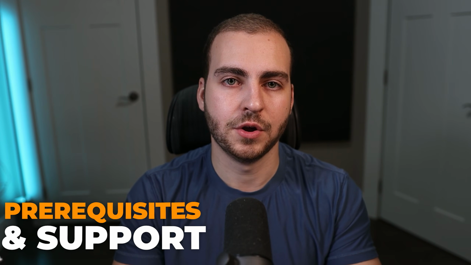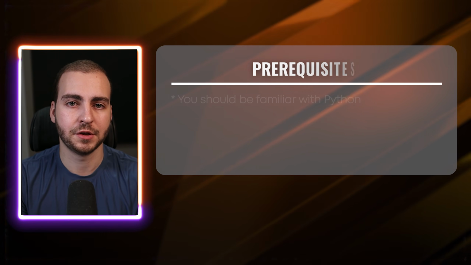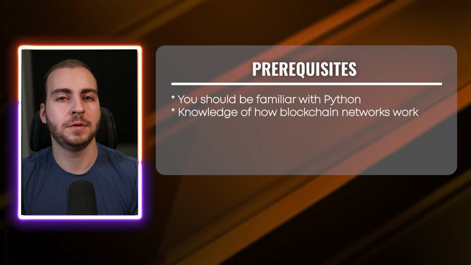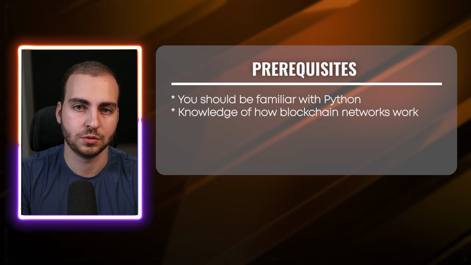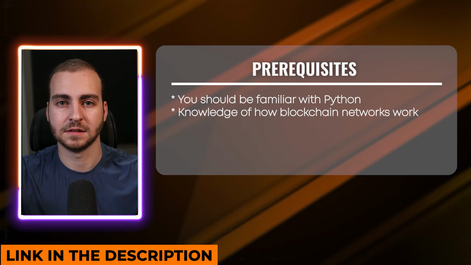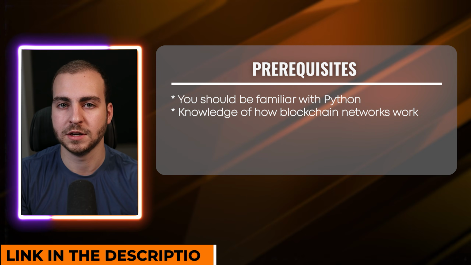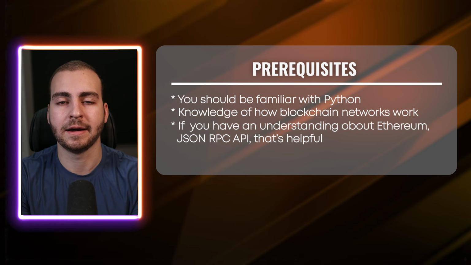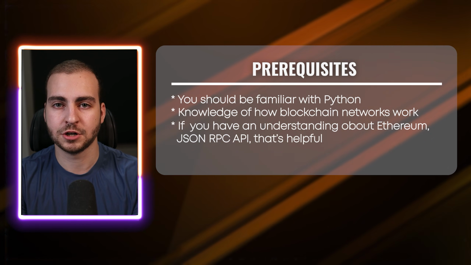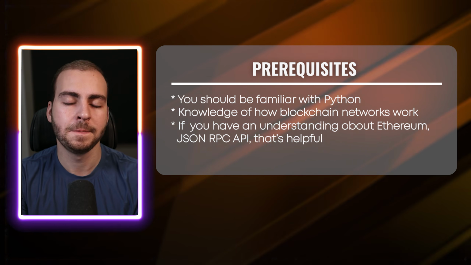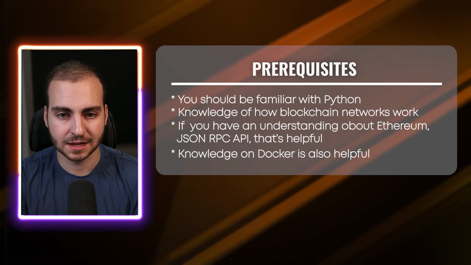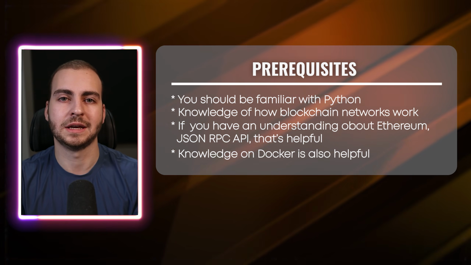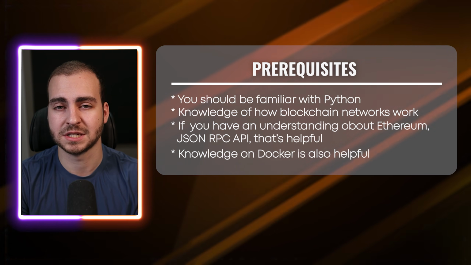Now, just as a last few notes here, some basic prerequisites for the rest of this series, because in the next video we're actually going to get into some setup and code. You should have some familiarity with Python. You should have a little bit of knowledge of how blockchain networks actually work. If you don't, I will leave a link in the description to a series that can teach you everything you need to know. If you have any understanding of Ethereum's JSON RPC API, that's going to be helpful. If that's a bunch of gibberish to you, don't worry, you'll still be able to follow along. If you have any experience with Docker, that's going to be helpful because we will be using Docker. But again, if you don't, I'm still going to walk you through the process step by step.